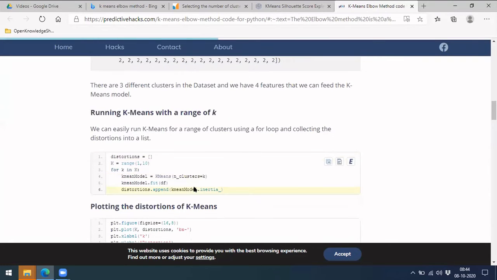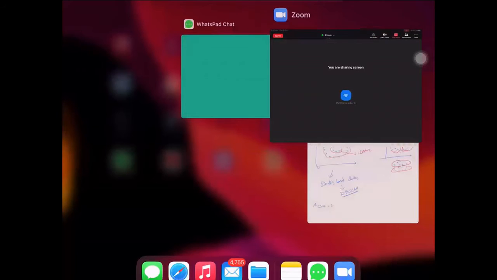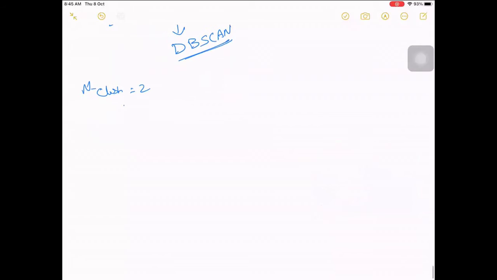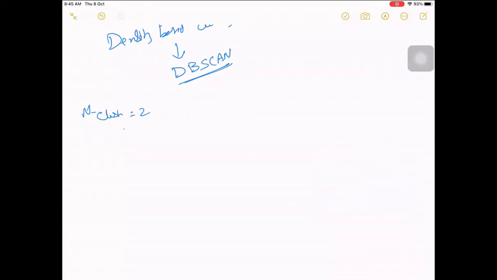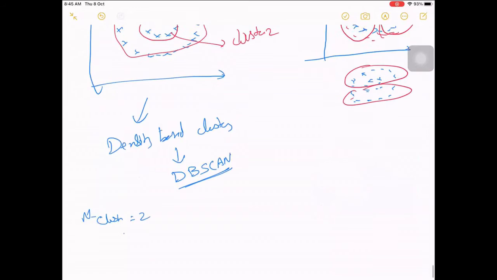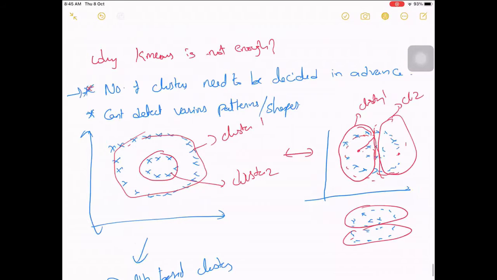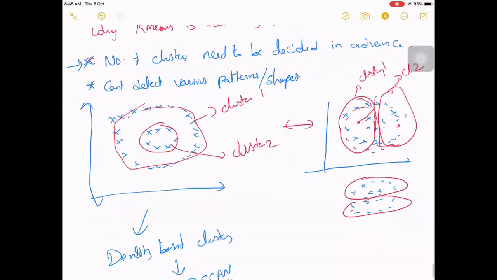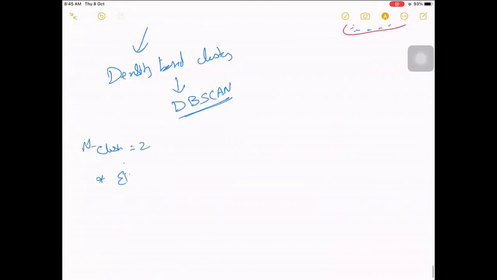So this is one more way where we'll find it. Now let me go back to our notes and continue. So this is how this disadvantage is solved, we are able to solve it by using the elbow method.